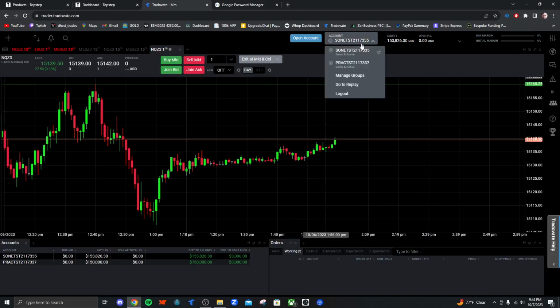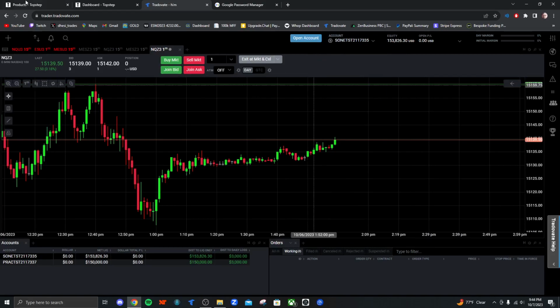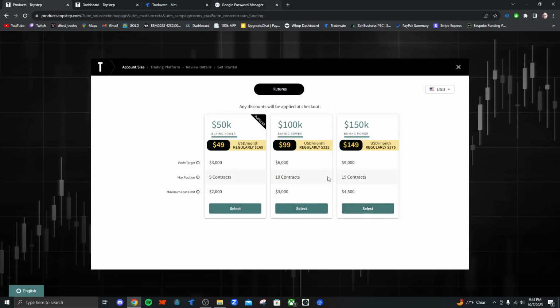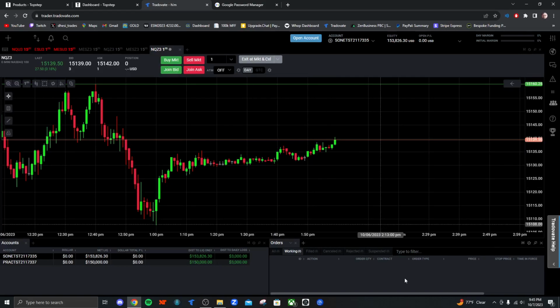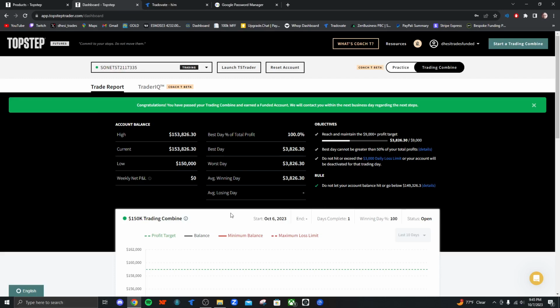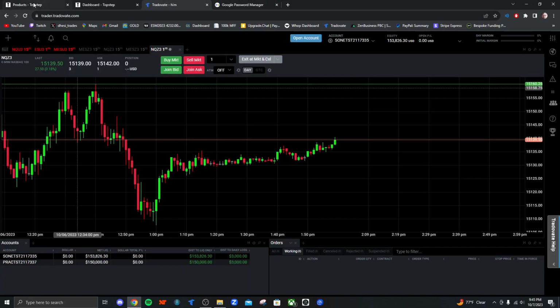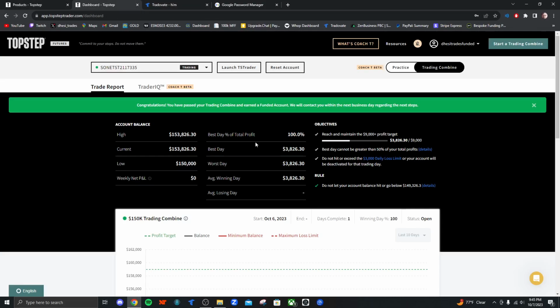When you sign into Tradovate, I'm not going to show it right now because I don't want to leak anything, but it'll basically ask you for your username and password from Topstep. You put those in, and then it takes you to the simulation, which is the eval. How to use Tradovate, I'll do very quickly. Like I said, this is more of a Topstep breakdown versus a Tradovate breakdown. Before I even get to that, let's get to the payouts for the funded account.